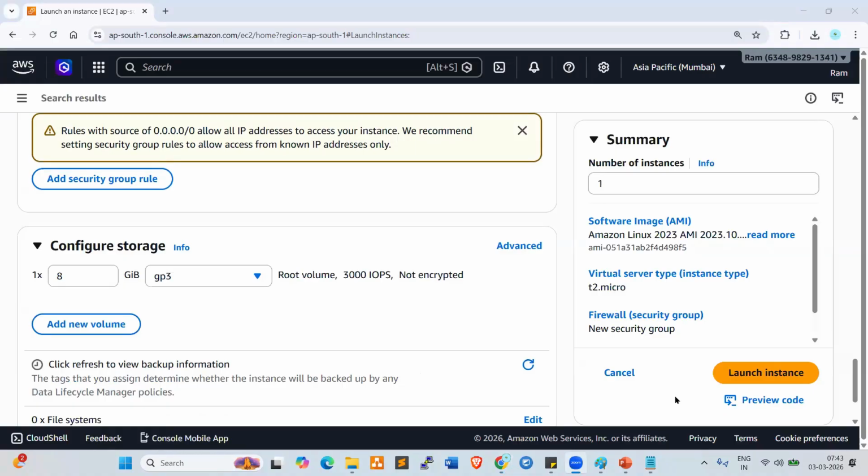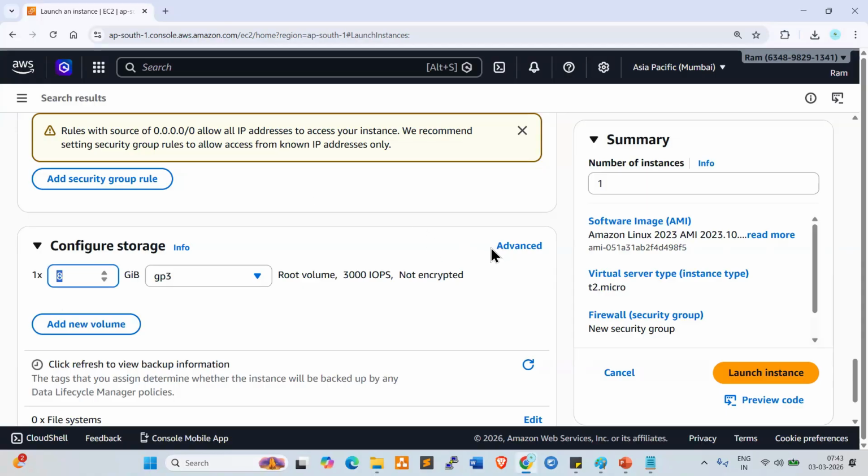Why do we require storage, anyone? What is the importance of storage here? If you want to install an operating system, storage is required, right? If you want to install an application, storage is required, right? By default, AWS is giving 8 GB storage.